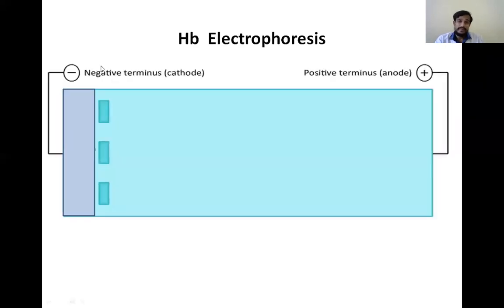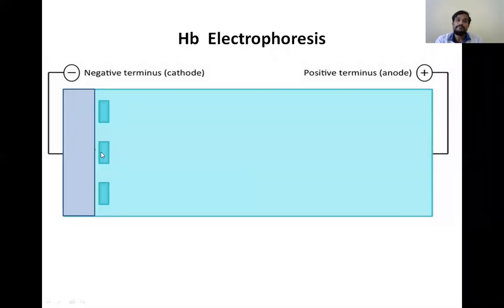So in hemoglobin electrophoresis, different samples are poured in here, and the electric current is passed, and there will be movement of the samples depending upon the hemoglobin present in the sample. So here you can see the movement. This is the normal sample with normal hemoglobin. Here you can see it is moving to a longer distance, and here it is moving up to a particular distance.